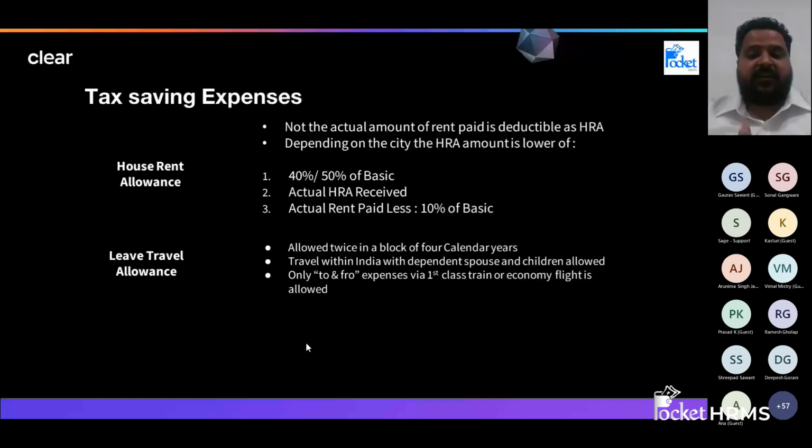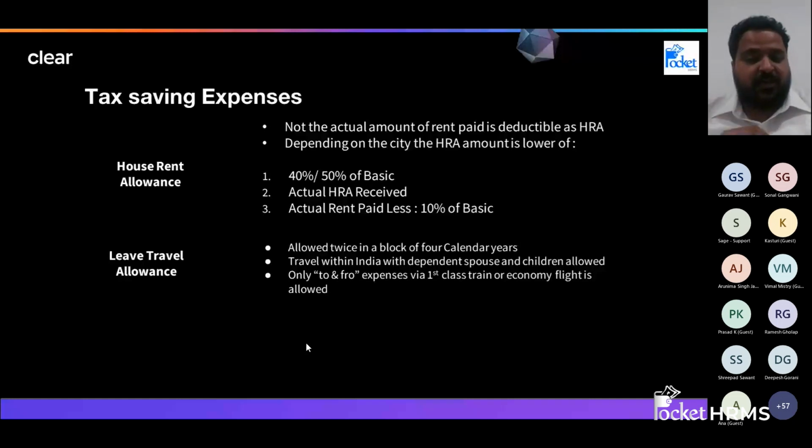The company breaks your salary into basic, HRA, and some other allowances like medical allowance, travel, food allowance, LTA. So that HRA component that you get may also be entirely exempt, depending upon the actual rent you are paying.